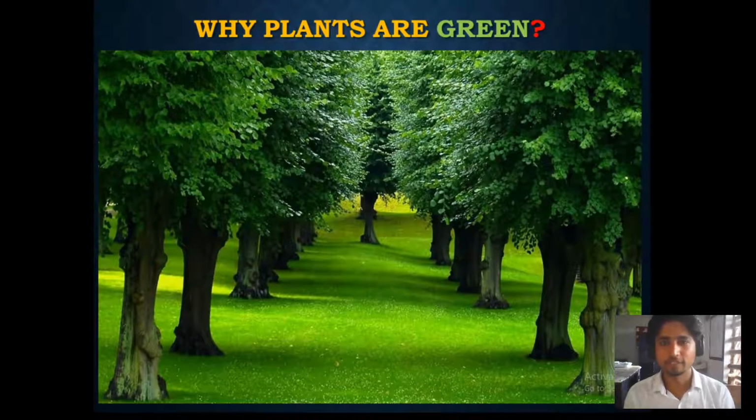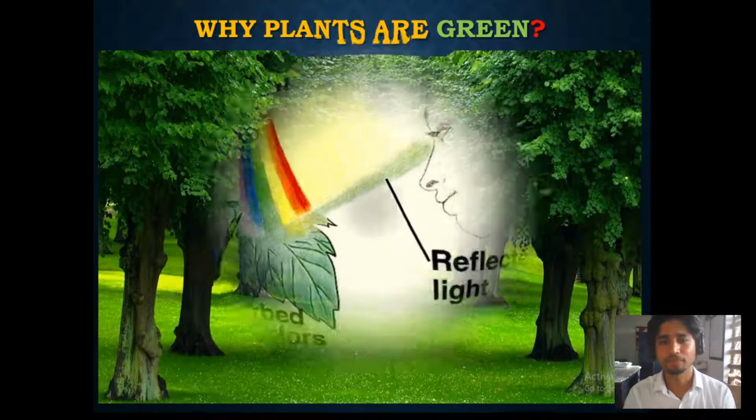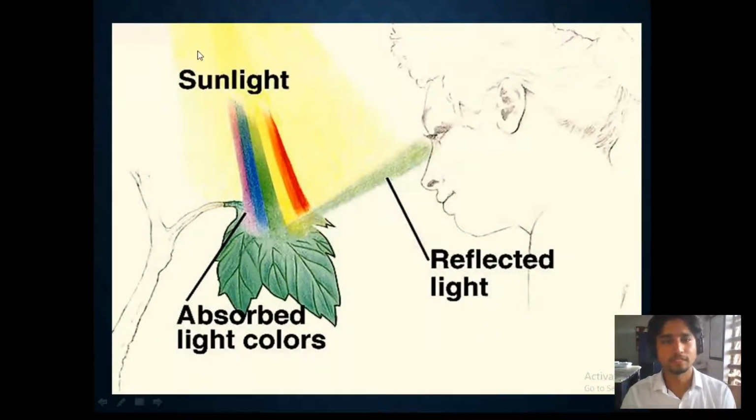We all love nature for its greenery, but have you ever wondered why plants are green? We are going to see this question today. First of all, sunlight has an electromagnetic spectrum, with a various range of light. In this, we are only seeing the visible light.